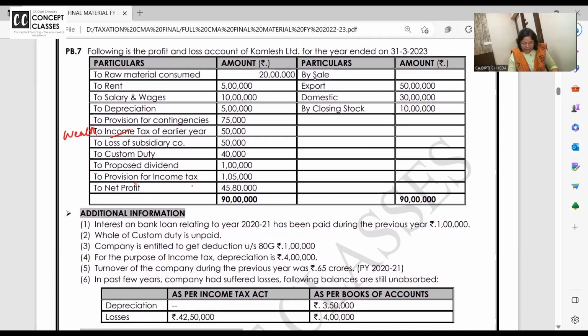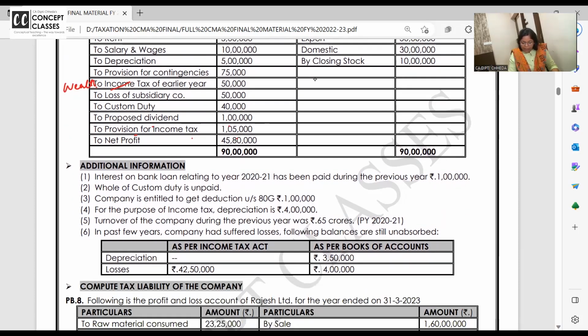Loss of the subsidiary, custom duty, proposed dividend, provision for income tax and net profit. Interest on bank loan relating to 2021, earlier year, is paid now. Can we deduct it? Yes. You remember this is like that 43B, whenever you pay, that time you can deduct.